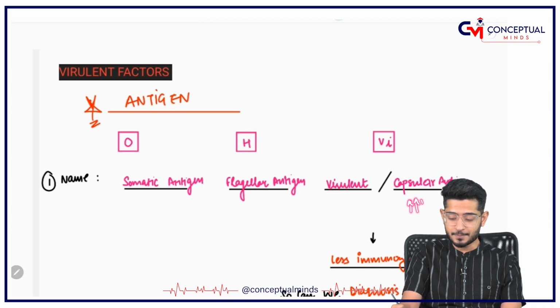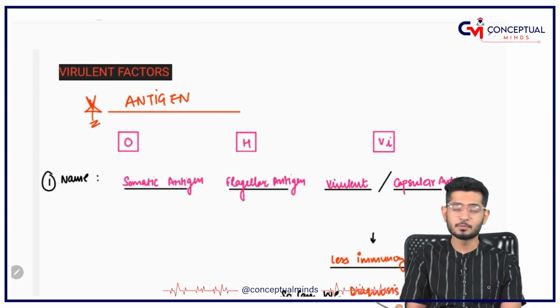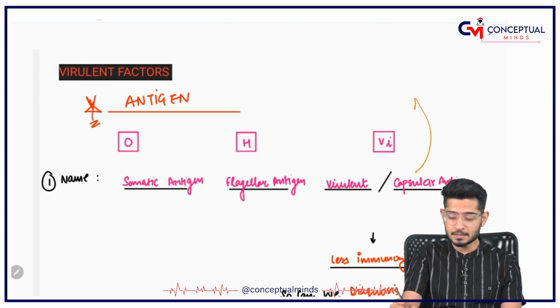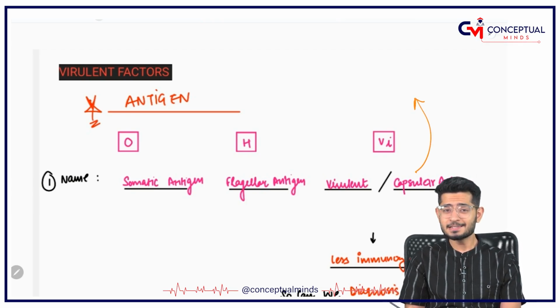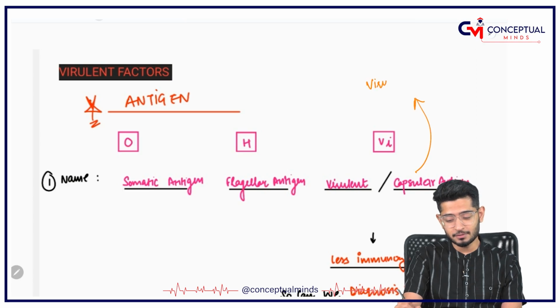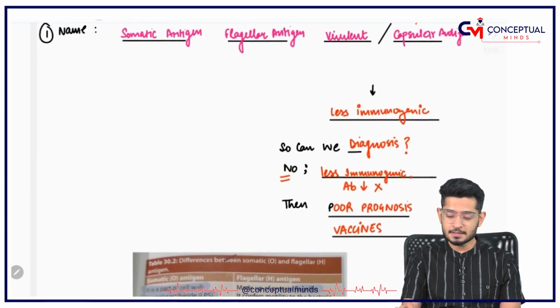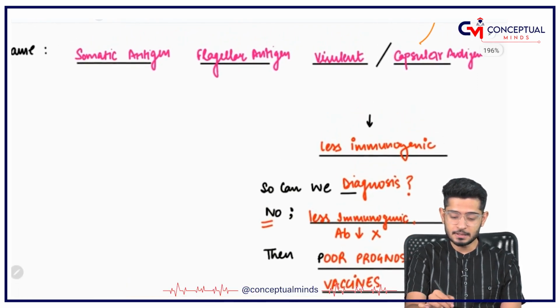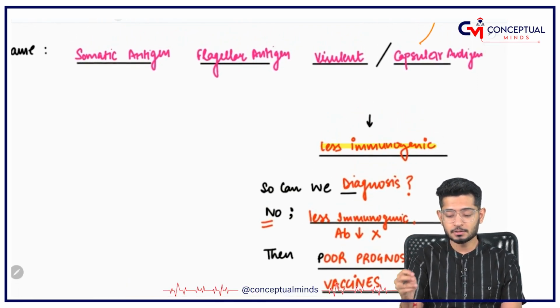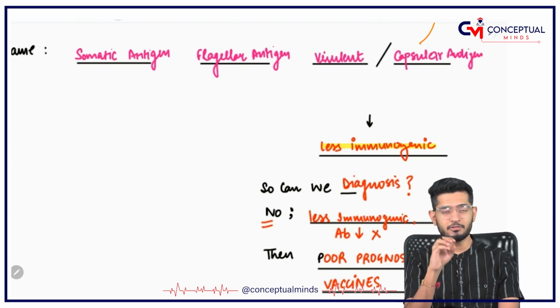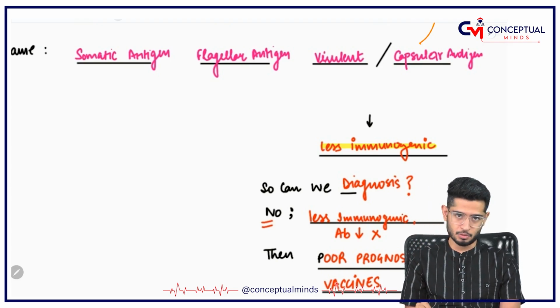This is on the capsular, and I have told you whenever the word capsule comes, please remember AVSM for capsule. So, capsule is having V for virulence. Please understand, Vi is actually less immunogenic. The organisms only having Vi are less immunogenic.